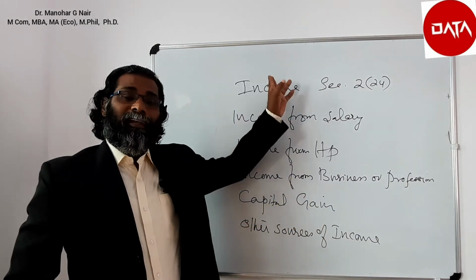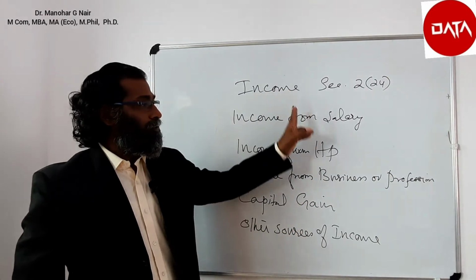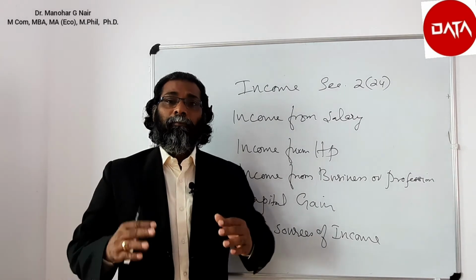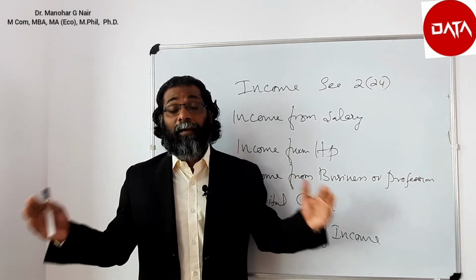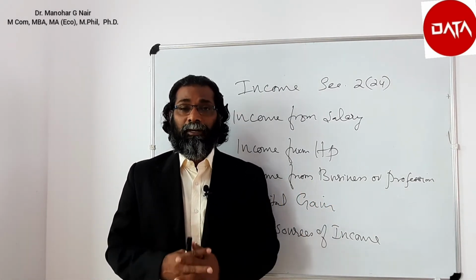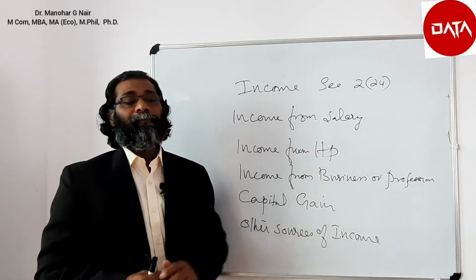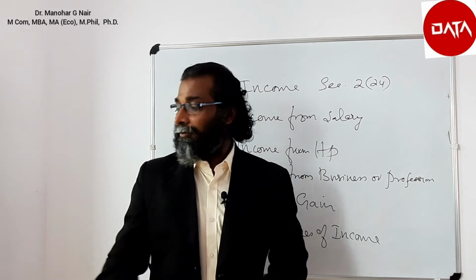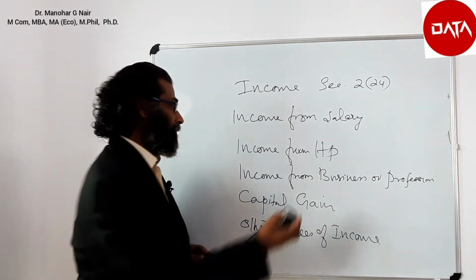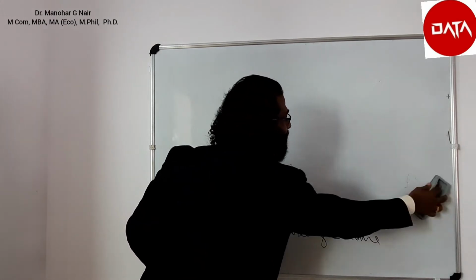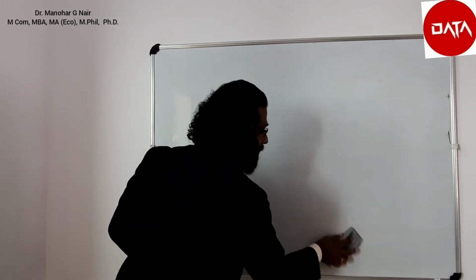So, for our easy understanding, as per the provisions of the Income Tax Act, section 2(24), we can consolidate the broader types of income which attract tax liability into these 5 heads of income. If all the 5 heads of income are added together, it is said to be gross total income.